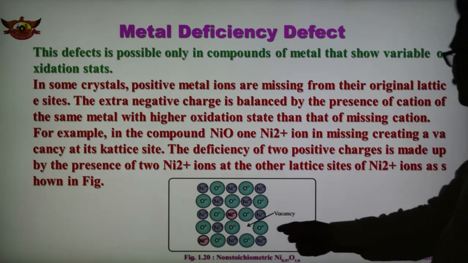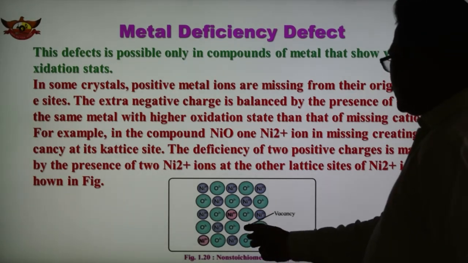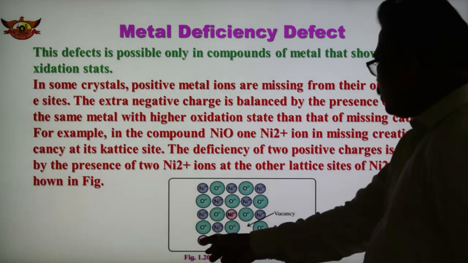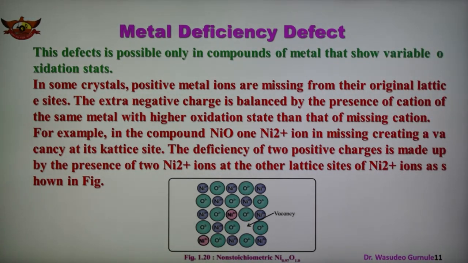So in this case this is the deficiency, and here is the nickel 2 plus occupying, red color, 2 nickel 2 plus ion occupied and maintain the electrical neutrality. So deficiency of 2 positive charges is made up by the presence of 2 nickel 2 plus ion at the other lattice site. So this non-stoichiometry is shown here, and deficiency of the positive charge is made up by the presence of 2 nickel 2 plus ion in the lattice site. So this is known as metal deficiency defect.